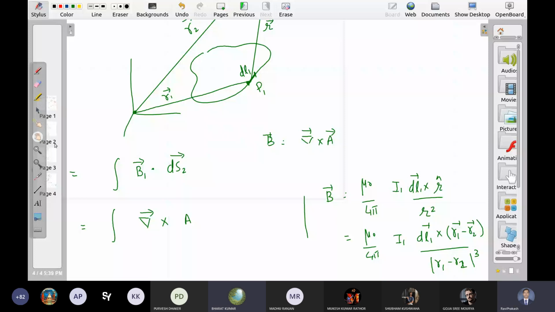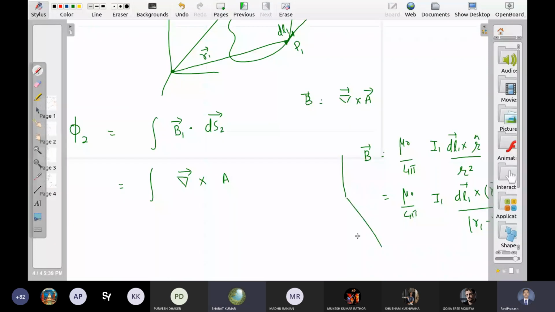Sir, can you tell me what is this A? I was not in last class, sir. Which one? A, capital A, is the magnetic vector potential. Okay, sir.